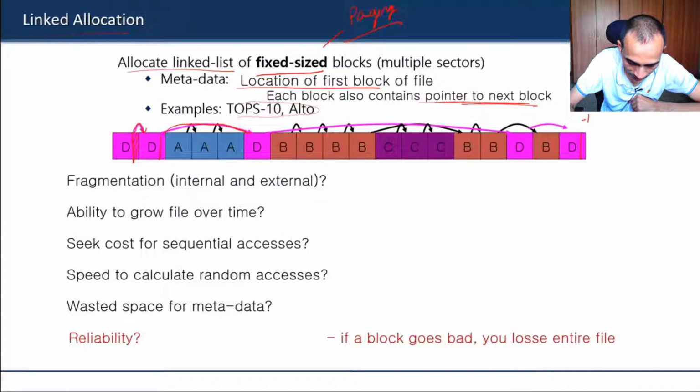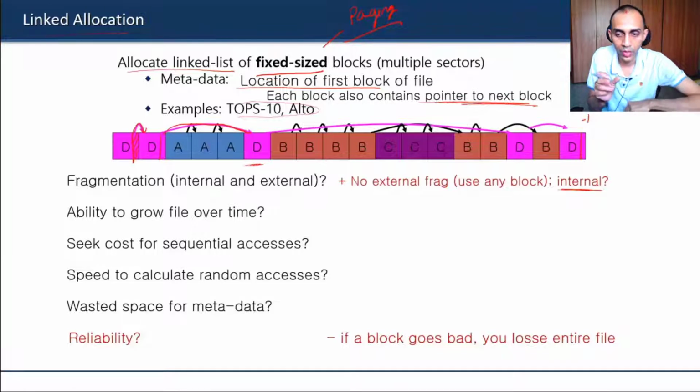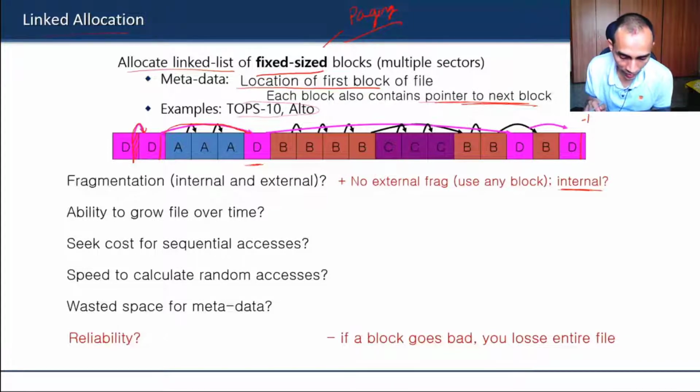So how does it help? Let us see the fragmentation issue. Now there is no external fragmentation, because you can allocate at any location. Internal fragmentation is a little bit, but that also depends. If you reduce the size of these blocks to small enough, you can minimize the internal fragmentation to the extent you can. Beyond that, you cannot do that.